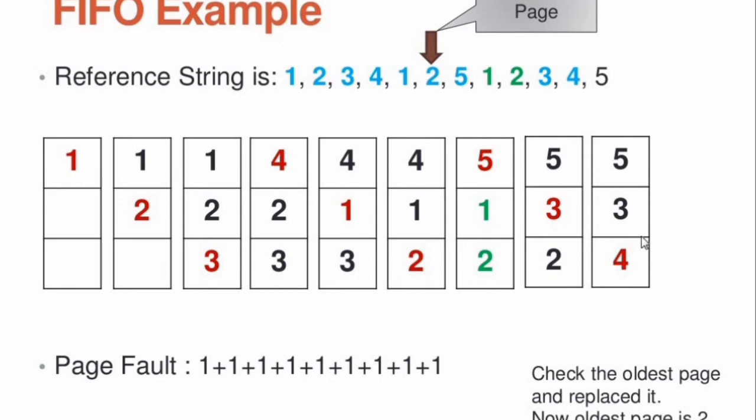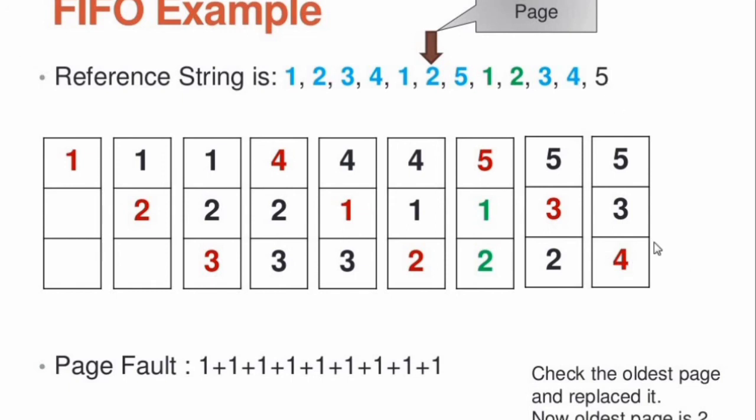Now which page do you take? Page 2. Why? Because 3 came after 5, and 2 came before 3 and 5. So I swap out 2 and replace it with page 4 in that frame.